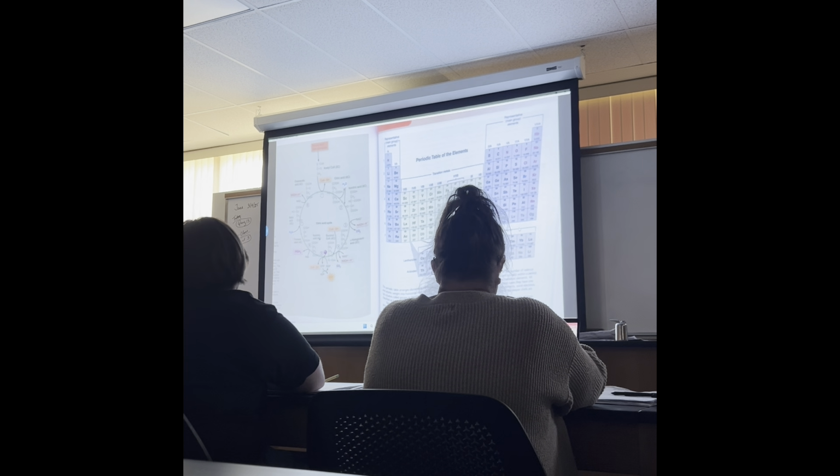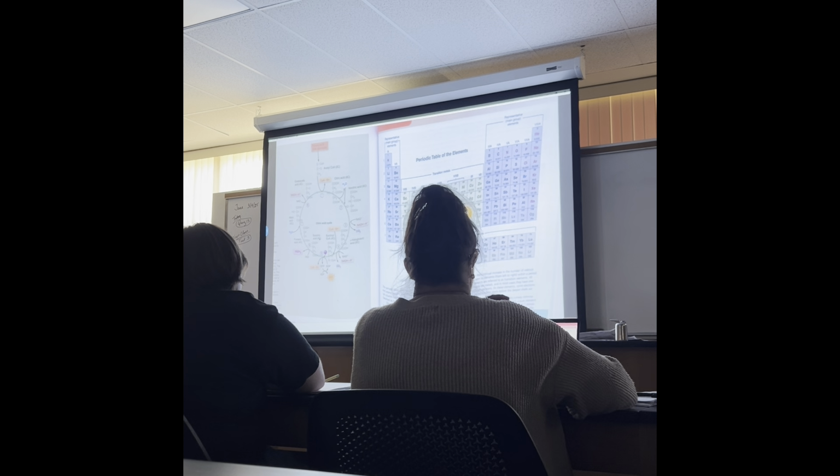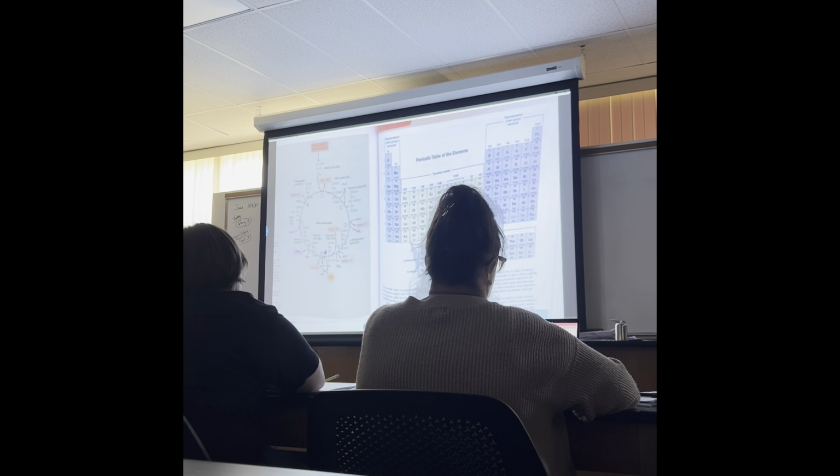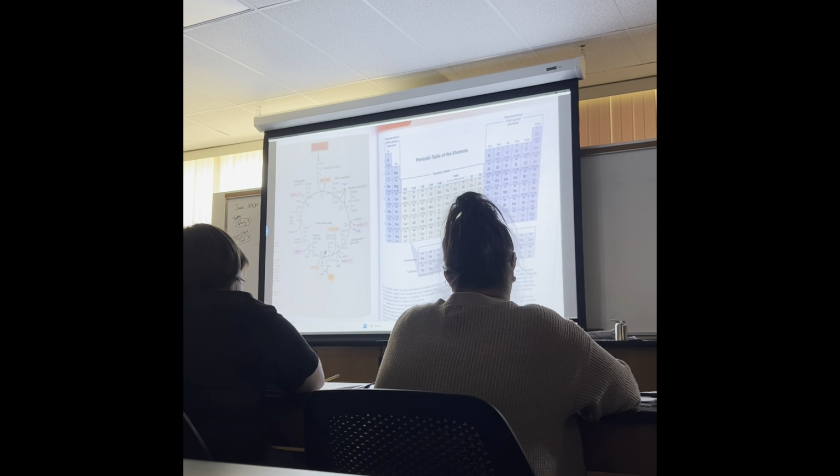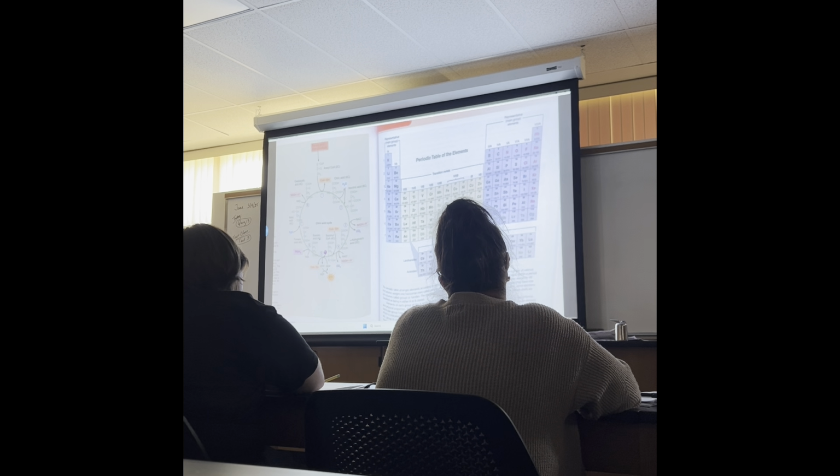Like here, how many elements do we have? 118. Okay, and they all have their own code, their own symbols. You know about that. Potassium, sodium ions. Well, ion would mean having a charge, but you know about these different elements. Okay?